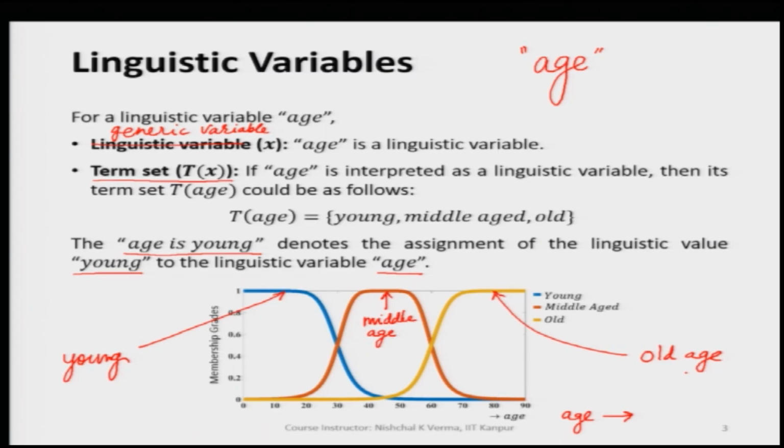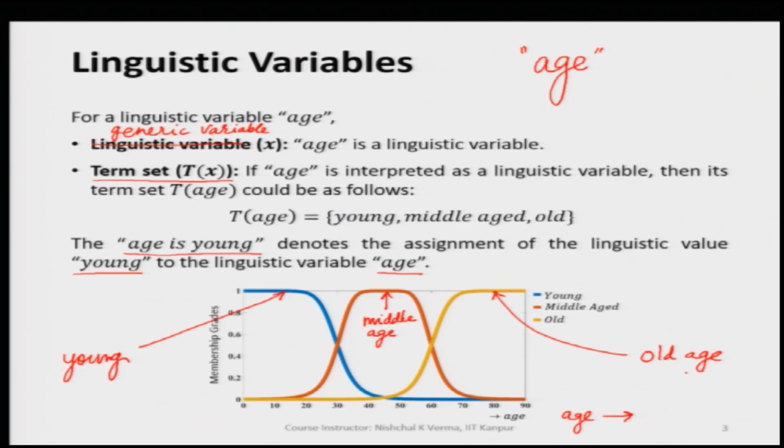In this case, age has been divided into various fuzzy regions, and the collection of all these regions is a term set.